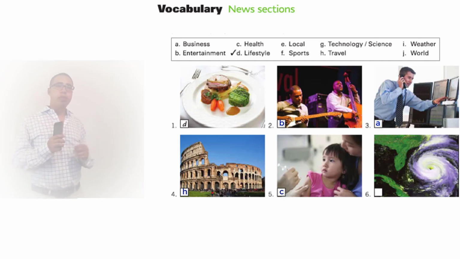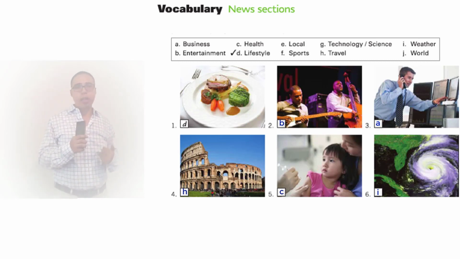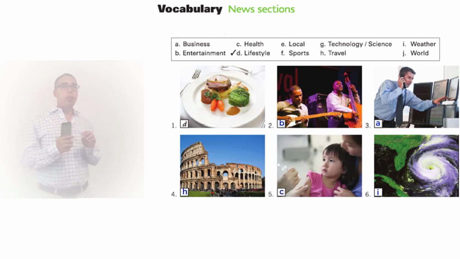Okay. Number 6, we have a picture of the planet Earth. It looks to be the state of Florida, and we got strong winds, like it looks like a tornado or a twister right here. So what news sections do you think you're going to find the planet in strong winds? It's going to be weather.